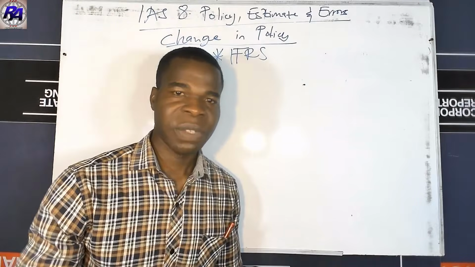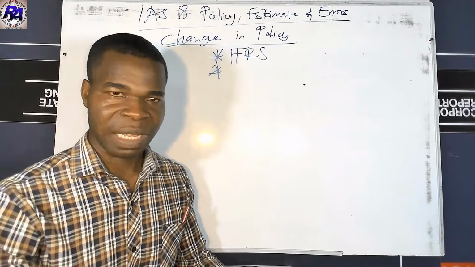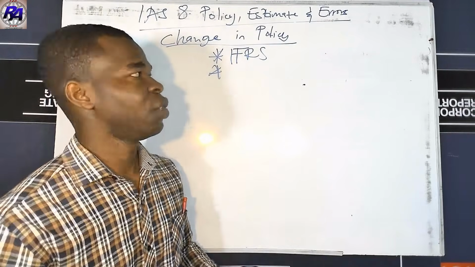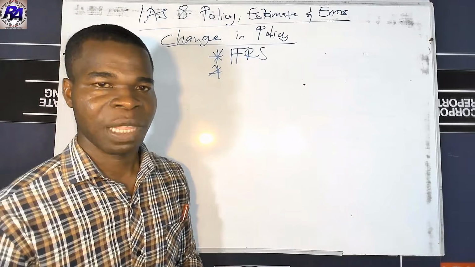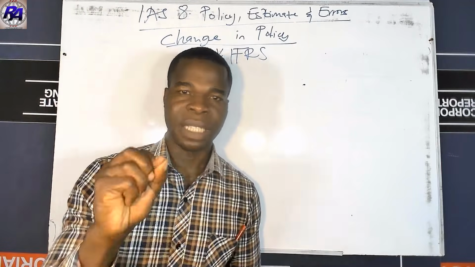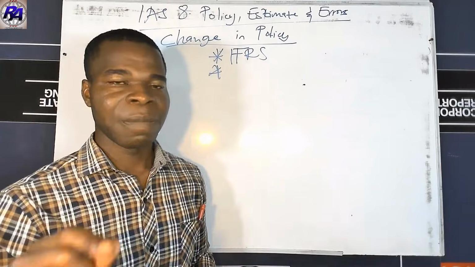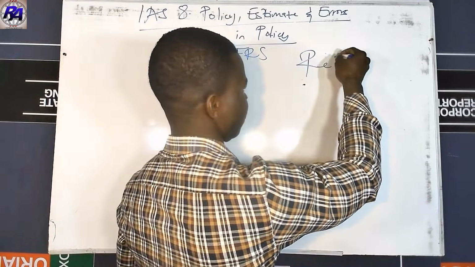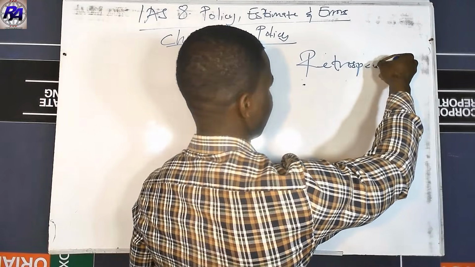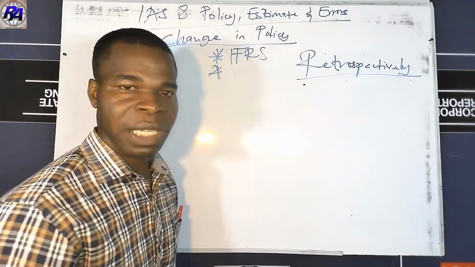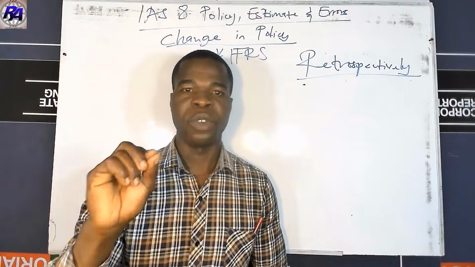Having understood how to show that there's a change in a policy, now let's look at how to account for a change in a policy. How do we account for it? Accounting treatment for a change in a policy. Now, anytime there's a change in a policy, then it must be treated retrospectively. And what do we mean by treating a change in a policy retrospectively?